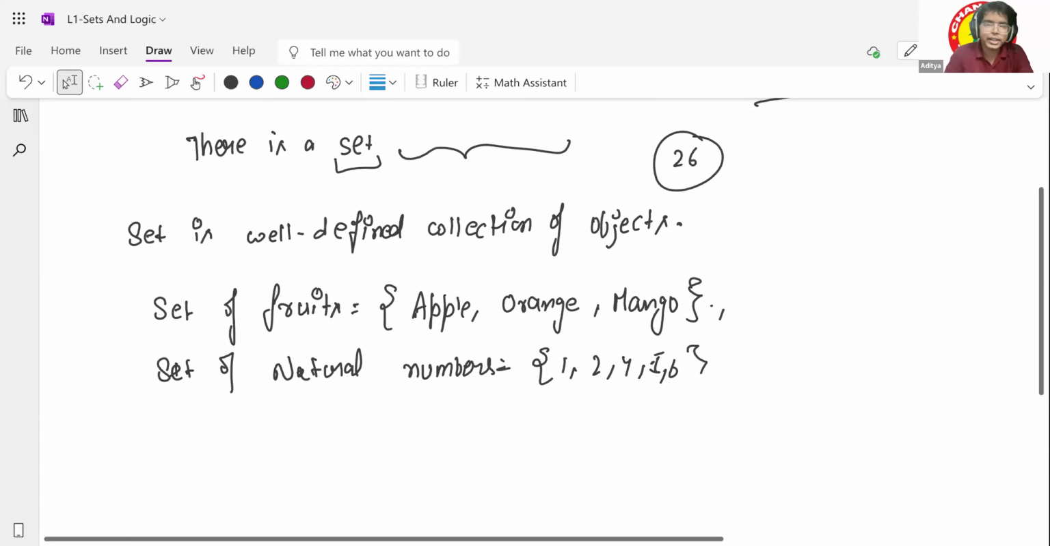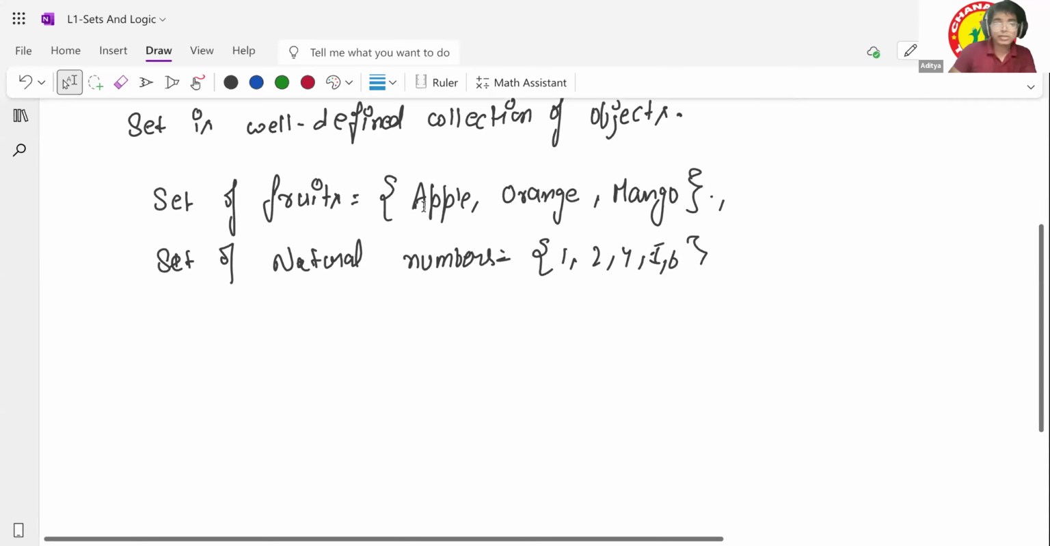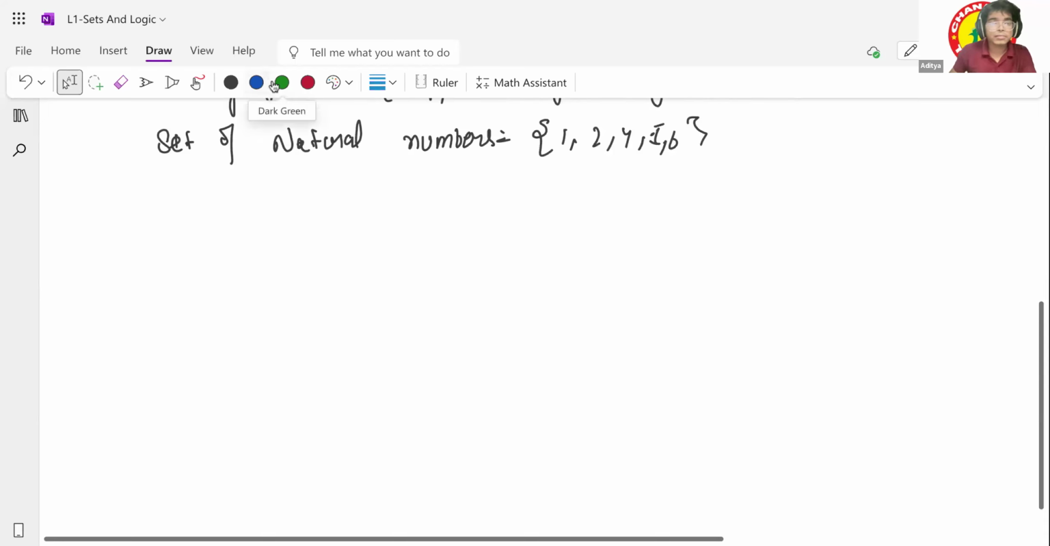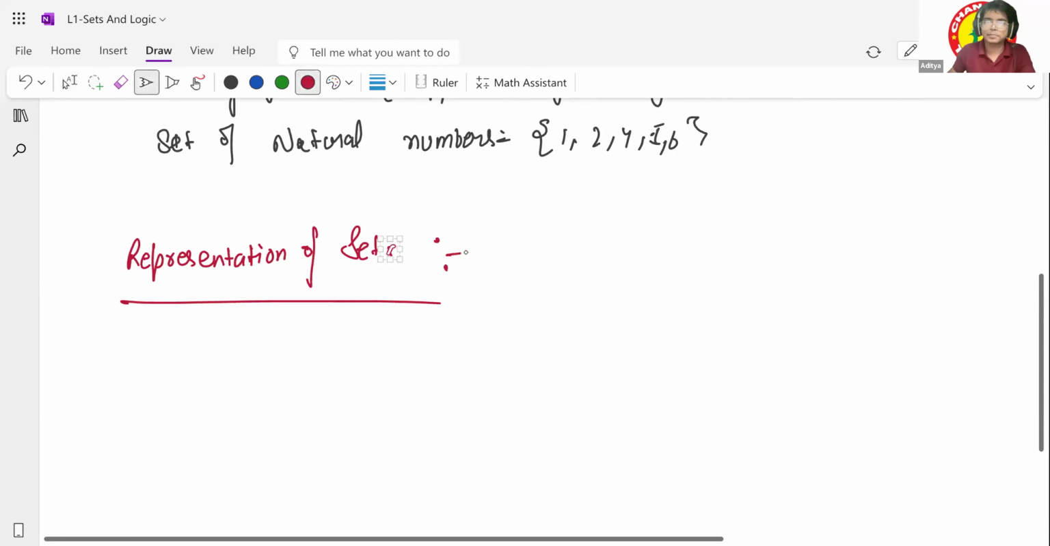A set can be represented in two ways. The first one is roster form. So I'll go with that first. Representation of sets. So how can we define a set? In general, the set is shown in the form of curly brackets, in the form of curly braces, right? This is how we can show it. But there's a particular name, how I have to define the properties of the set.